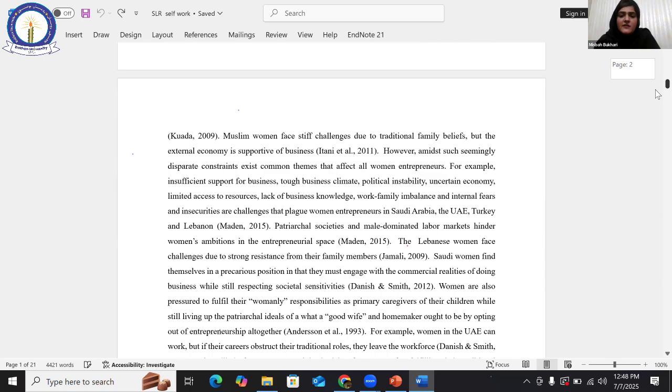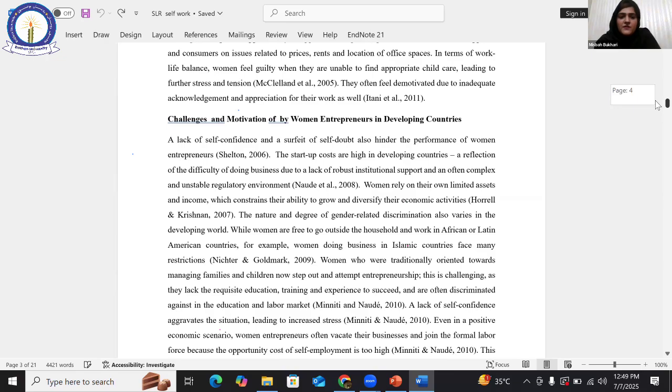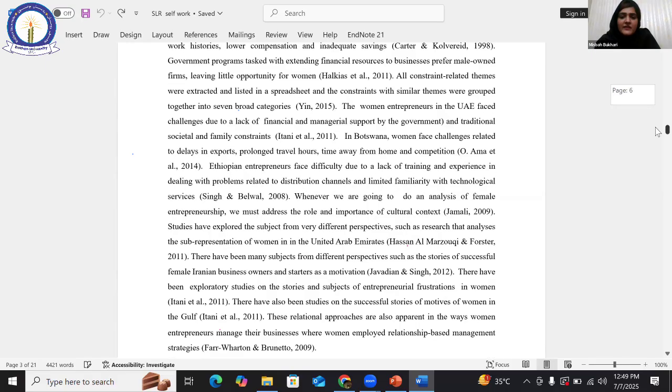The literature review is comprised of almost 4 to 5 pages, but let me clarify here. We have to shortlist the quality literature, for example, belonging to some relevant theories. There have been 4 to 5 basic theories which are relevant here: gender theories, especially, as well as the economic theories. So let me scroll it further. Challenges and motivation by women entrepreneurs in developing countries. All these are the literature pages.